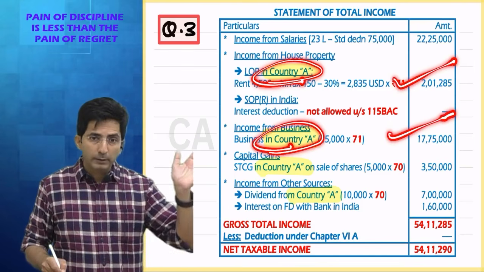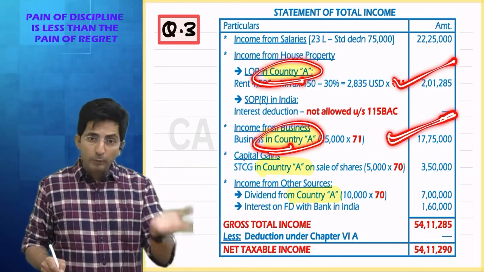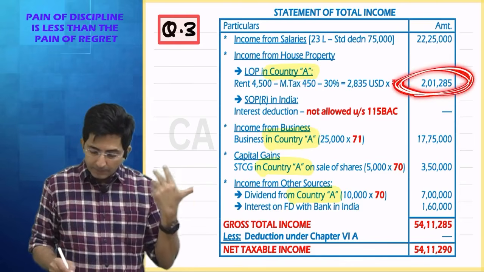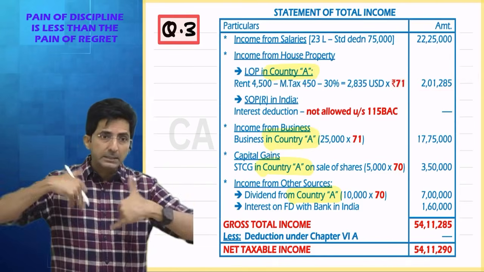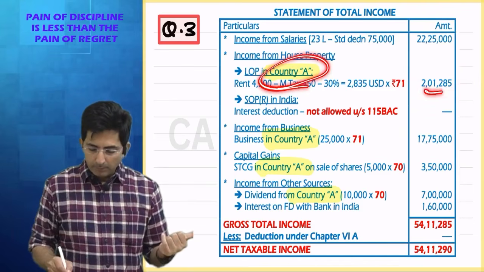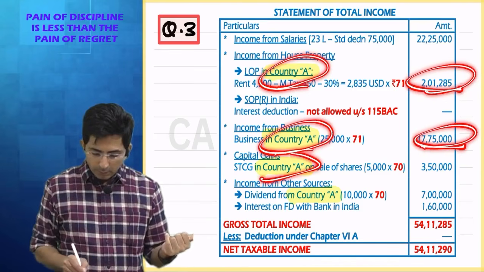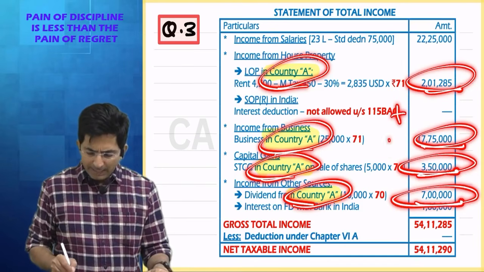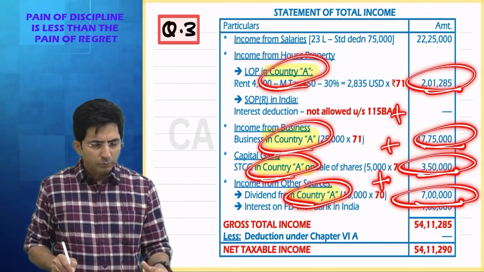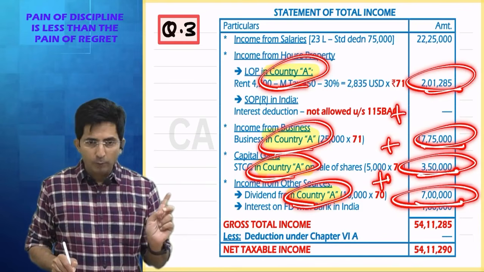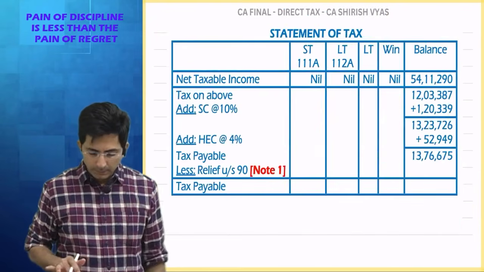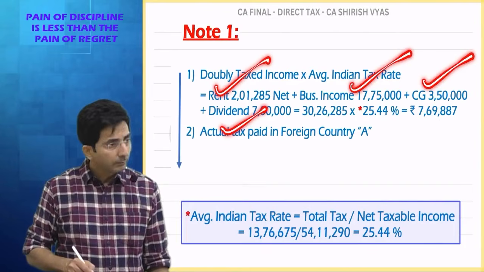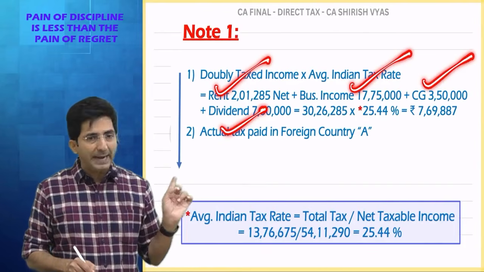These were taxed in foreign also, and taxed in India also. But we will see how India is taxing according to Indian law. See, India is taxing rent income after standard deduction. So this amount is this, business amount is this, short term capital gain is this, then dividend amount is this. Just add all fast on your calculator. So there are 4 amounts, correct? If you add all these 4 amounts, you will get doubly taxed income. Those 4 highlighted amounts I have simply added here.